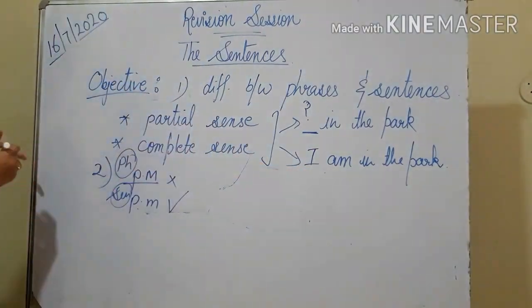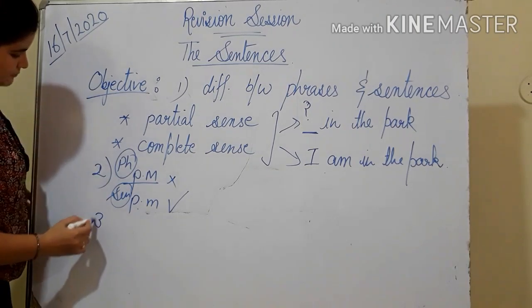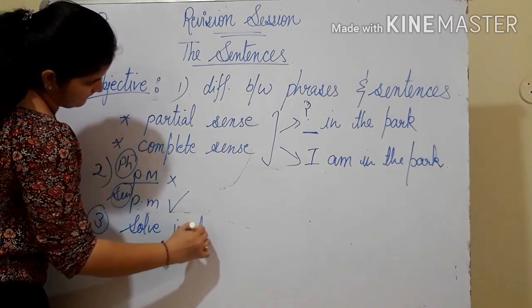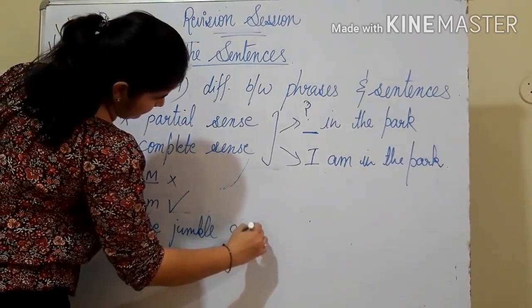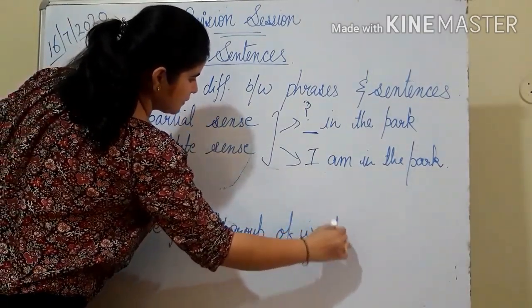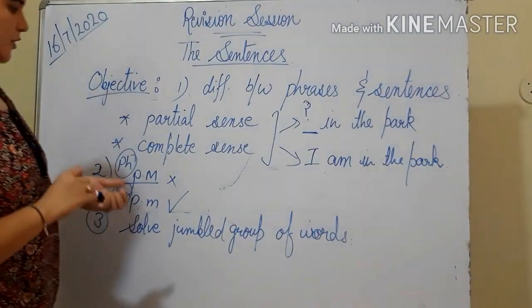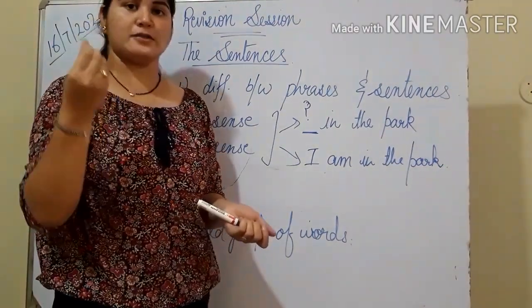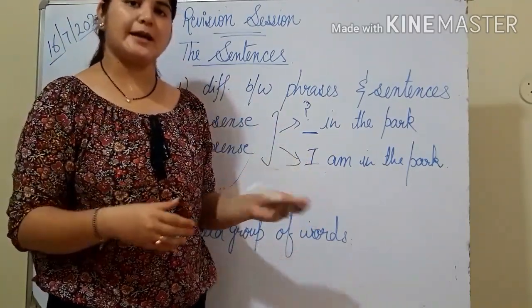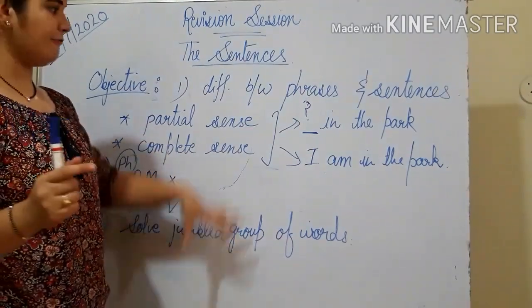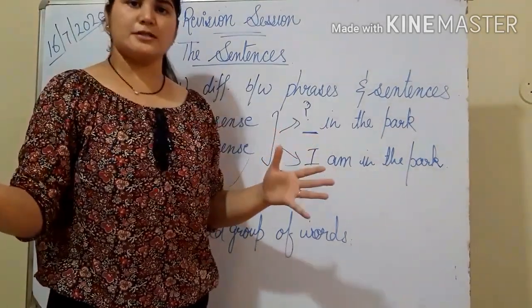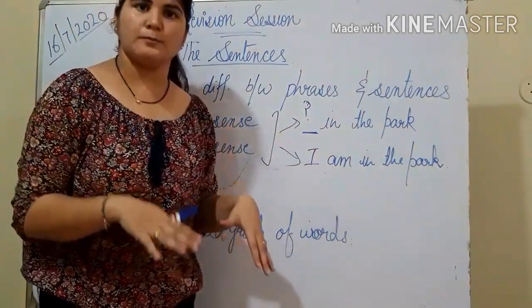Okay. So next objective of this chapter is you should be able to solve jumbled group of words. इस चैप्टर में आप ये चैप्टर पूरा करने के बाद, when we are finished with this chapter, you must be able to solve certain group of words which are in different order. उसको हमें appropriate order में लिखना है and that should be done by you after going through this chapter. And we have exercise like this. I'll be giving you group of words and they are not in proper order. You have to arrange in proper order.